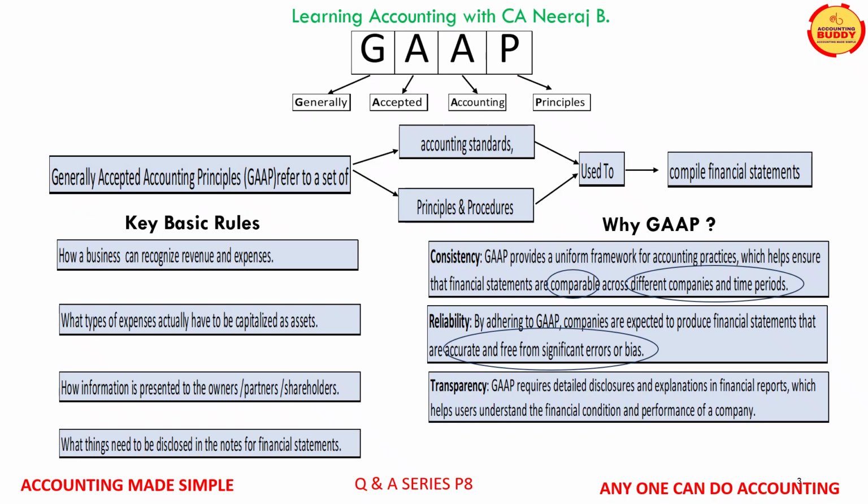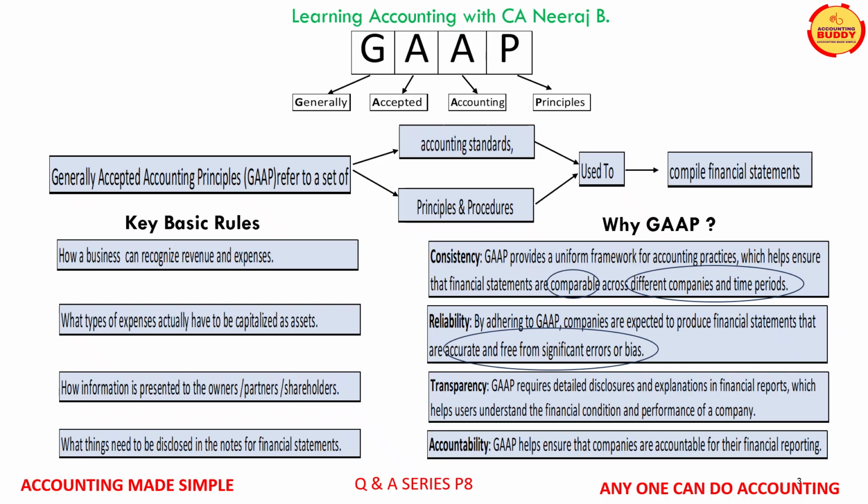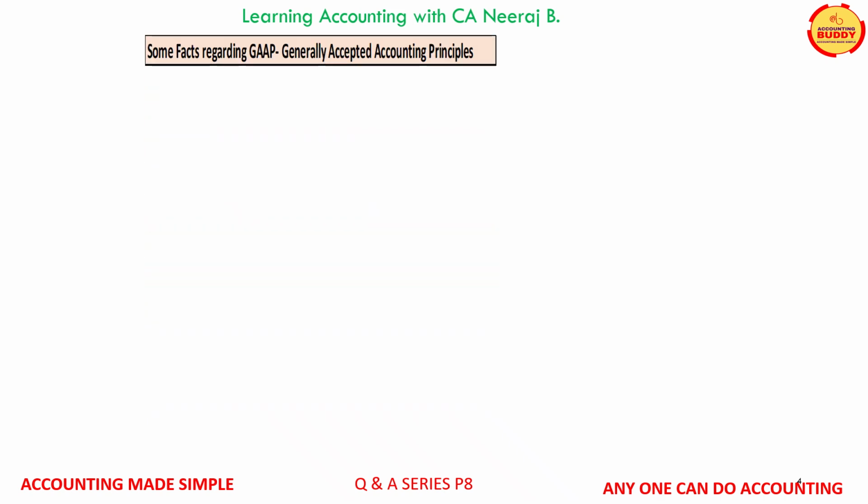Disclosures required by GAAP ensure complete transparency and give confidence to the stakeholders that the financial statements are true and fair. It also brings accountability on the part of the companies who are preparing and sharing the financial statements with the stakeholders.